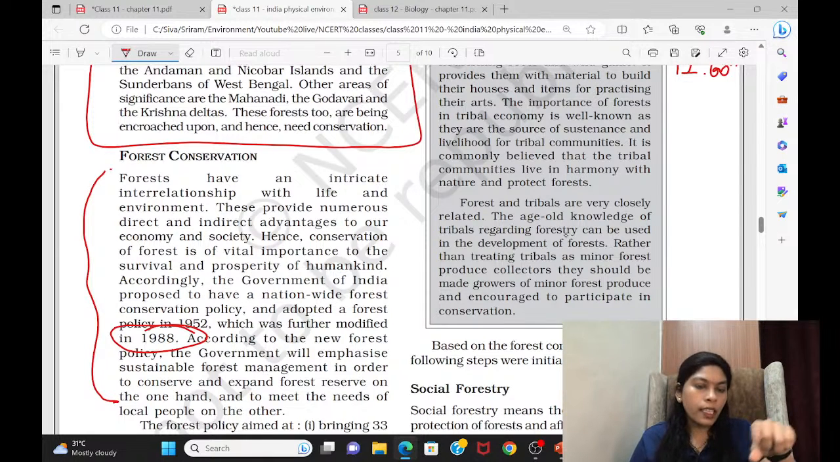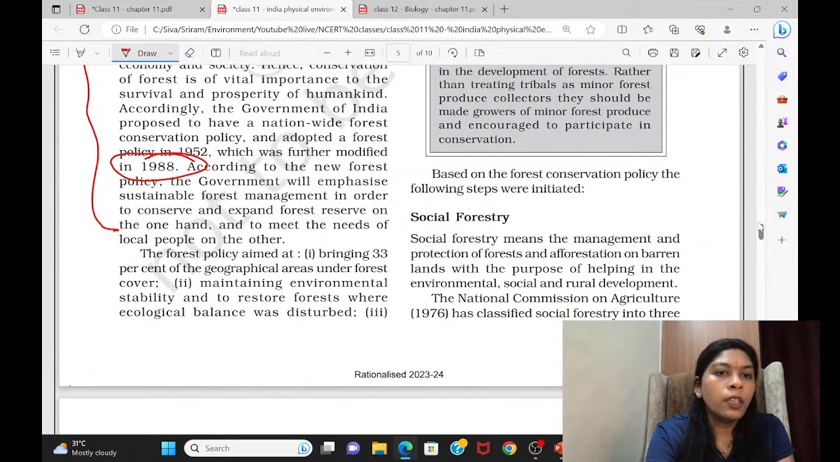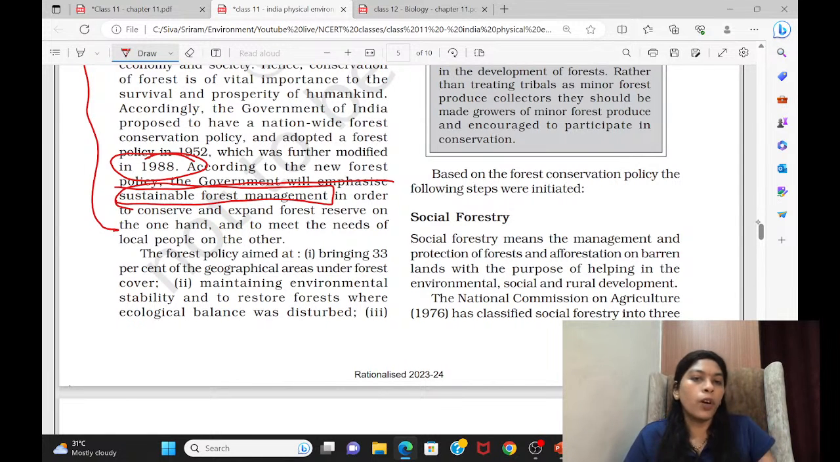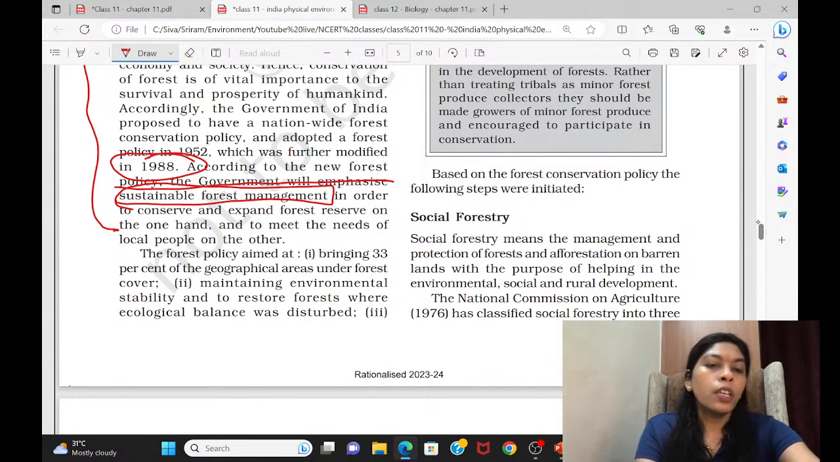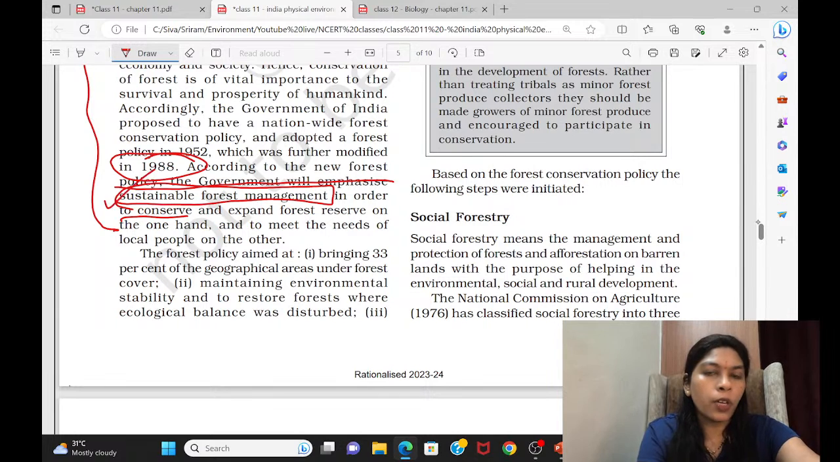This is a year-wise classification. It's important, 1988. After that we have not amended anything or created a new forest policy, so we are following this policy only. What is the main aim of this policy? As you can see, everything is given in detail here. In the new forest policy, the government will emphasize sustainable forest management, SFM, in order to conserve, to protect, and to expand the forest cover. For that purpose, we have created this forest policy.